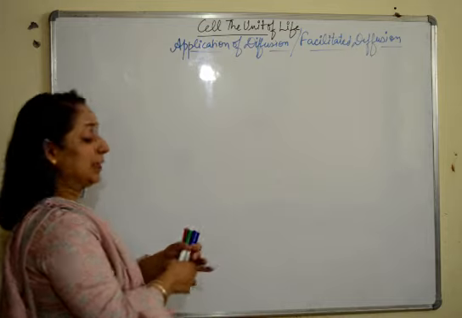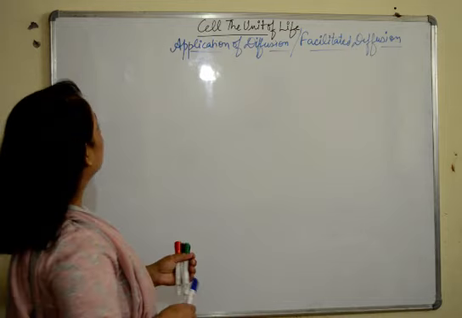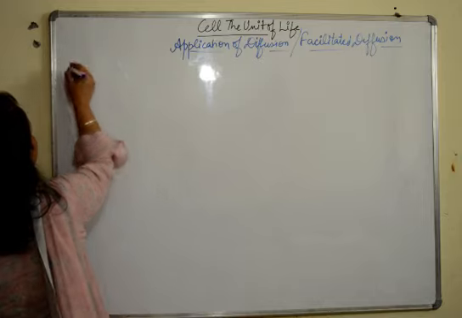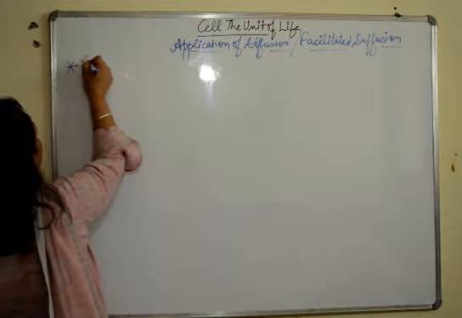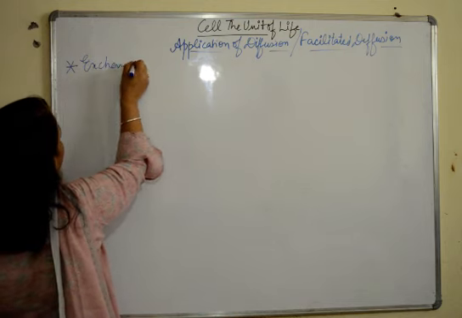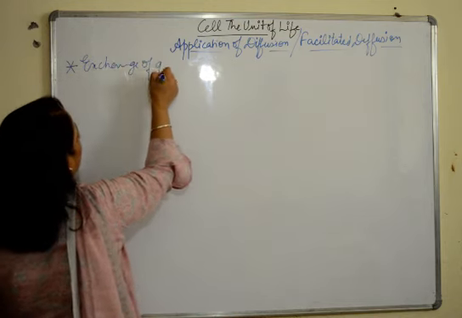So we'll start with the applications first of all. The application of diffusion, first application, there are many, but the first one is exchange of gases.